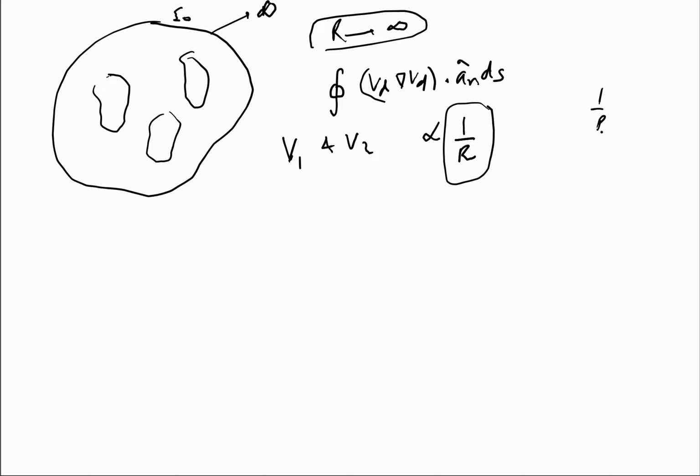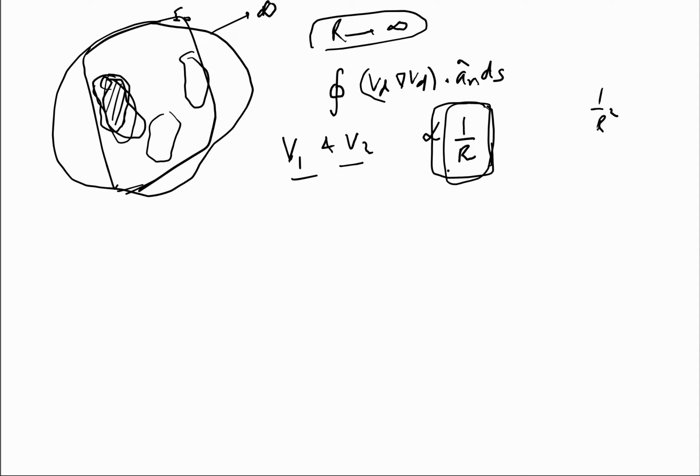For a dipole, it may be 1 by r squared, and in some other cases it will be again faster than that, given that the charge is not going to have any infinite extent, like being everywhere. So in a normal, simple, practical scenario, this V1 and V2 are going to fall with this rate minimum. It can be more than that also, that the fall may be steeper.